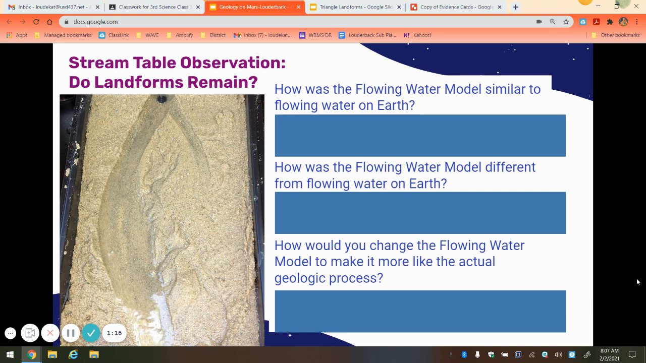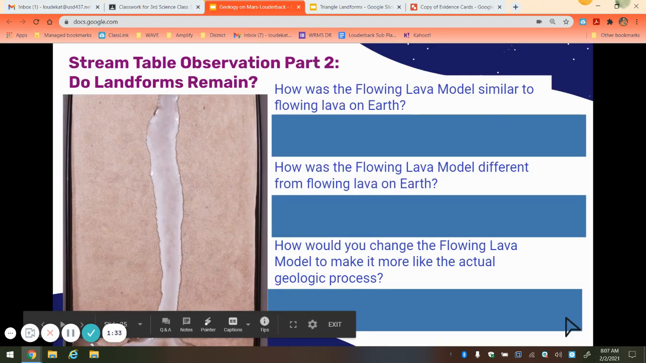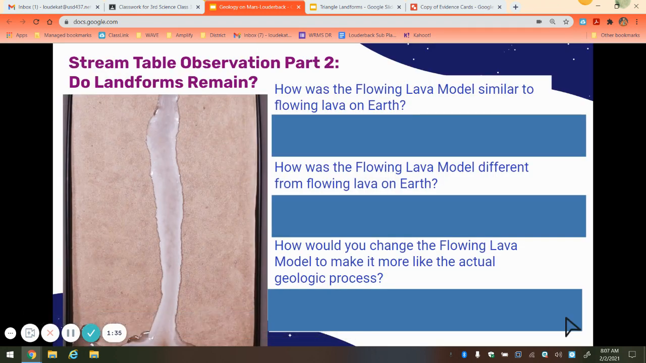I also want to remind you that the flowing water model showed both the hydrosphere, which is the water, and the geosphere, which was the sand, both interacting with each other to create the channel. Now, as we hop to slide 25, this here is a model of flowing lava. Now, since we can't use actual lava in the classroom, the model uses wax to represent the lava.